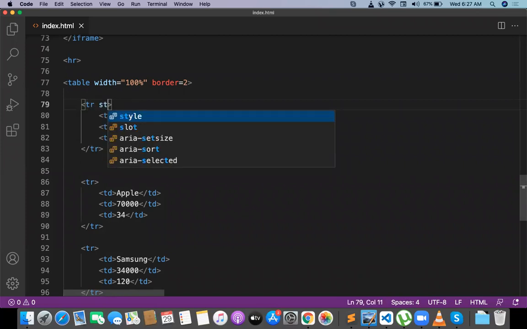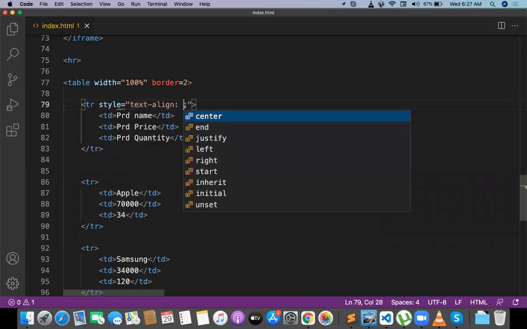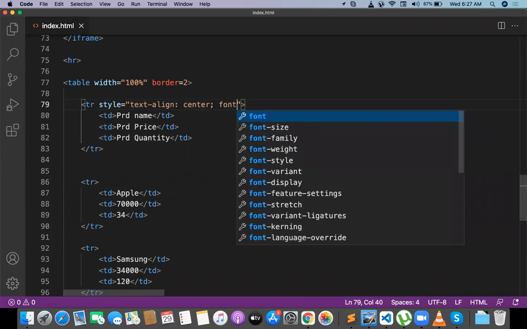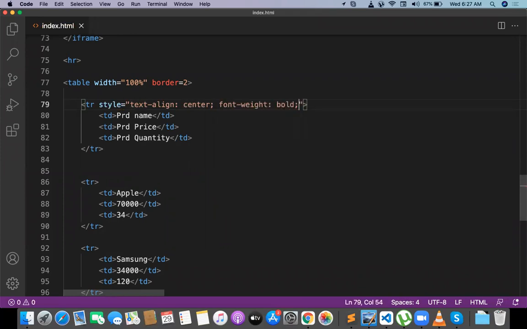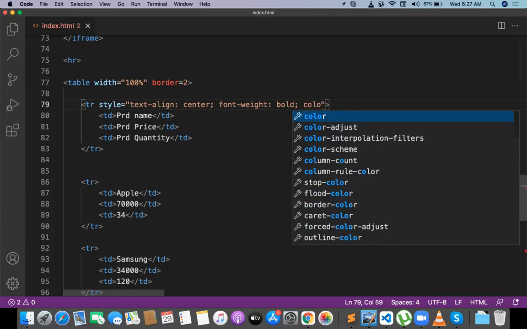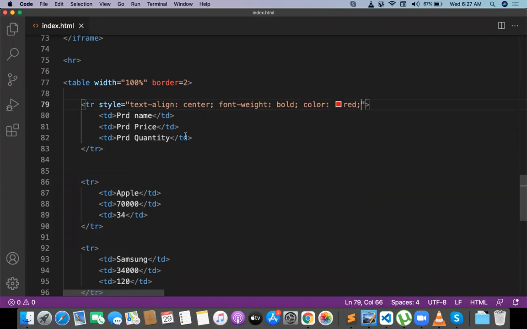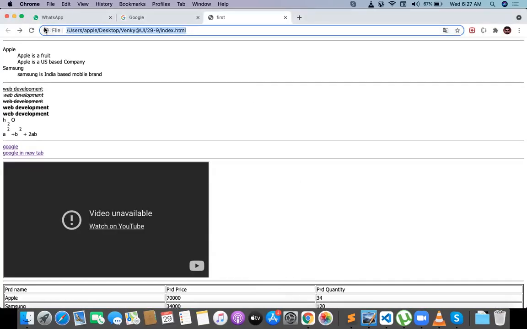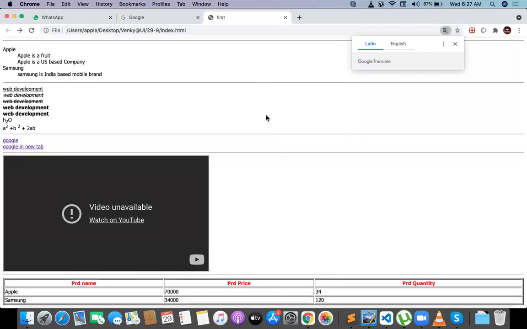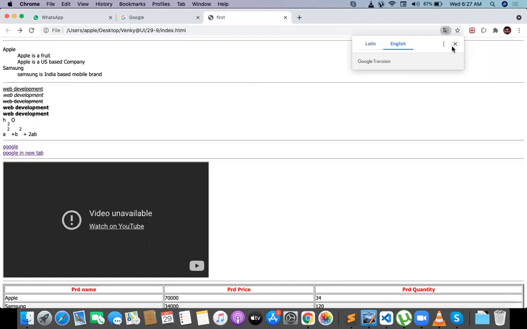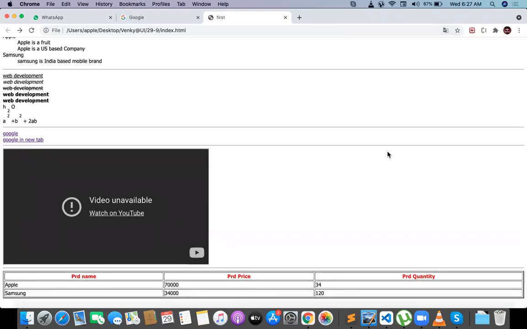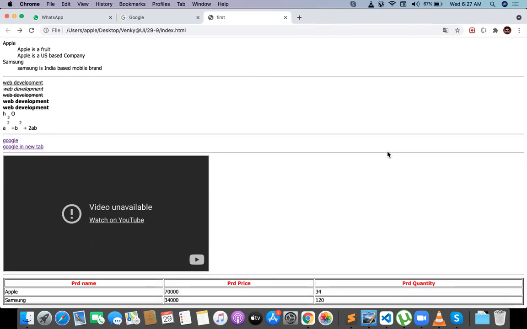Okay, for the first TR, I want to write the style sheet. Text align center. Font weight bold. I just want to differentiate the first line, the first TR. So whenever you want to differentiate, it will get some differentiation. Product name, product price, product quantity coming to the center of the page. Can you see that? Product name, product price, product quantity coming to the center, and highlighted with red color and bold content.